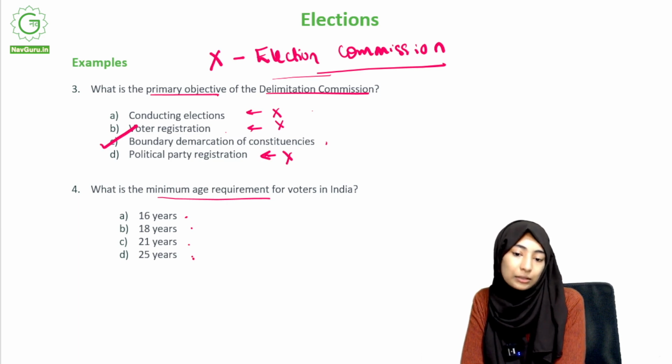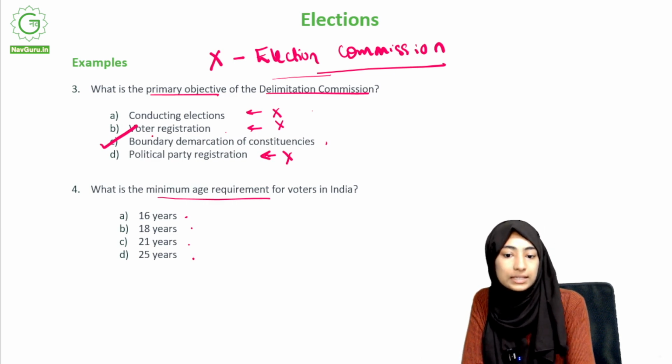Your time starts now. Right, so the answer is 18 years. The minimum age requirement is 18 years.